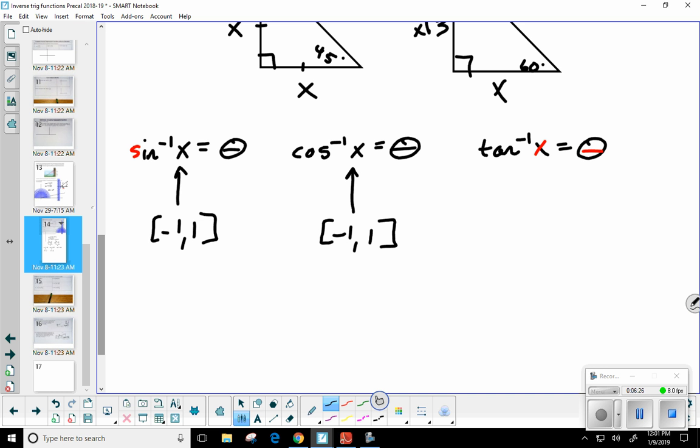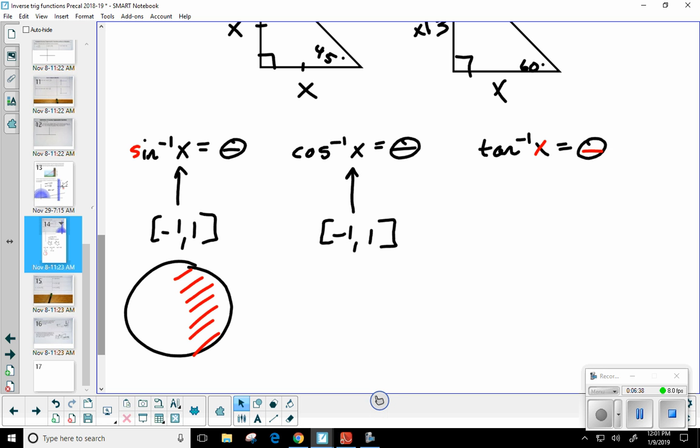Now, when we're talking about sine inverse, does anybody remember what two quadrants sine inverse is restricted to? 1 and 4.